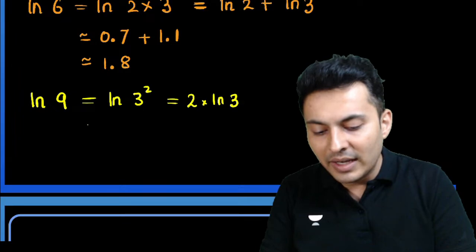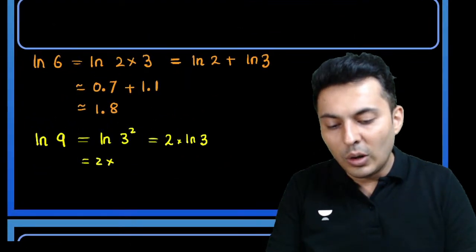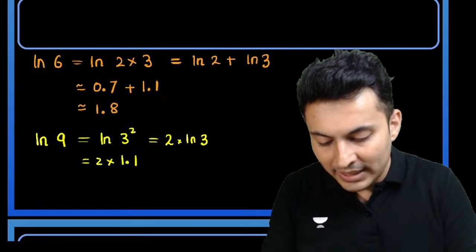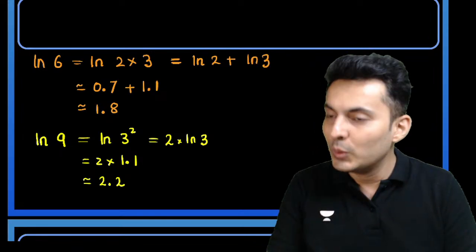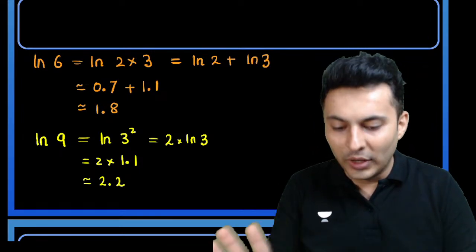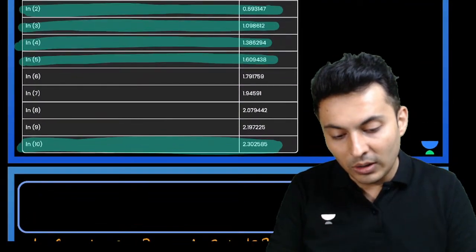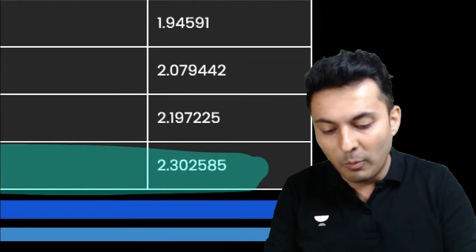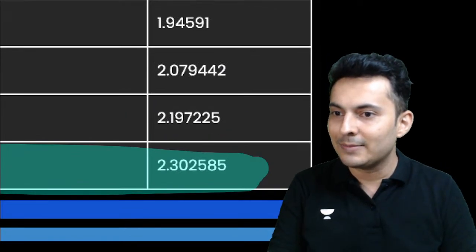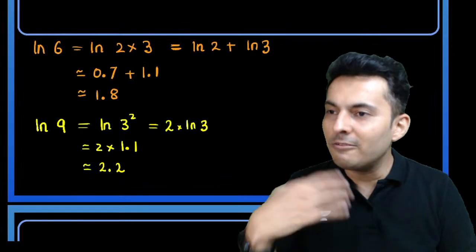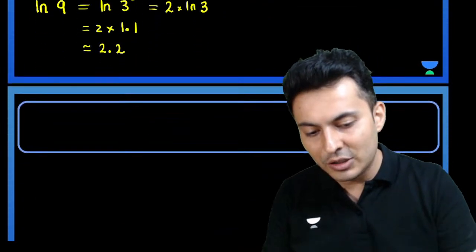2 into log 3. So basically it will be 2 into, what is log of 3? Log of 3 is 1.1. So this will be roughly 2.2. Everybody with me on this? And we can check that out. Log of 9. Yes, it is 2.19, which is roughly 2.2. Exactly. You can see that. Very good. Let's do some more examples, my dear students.